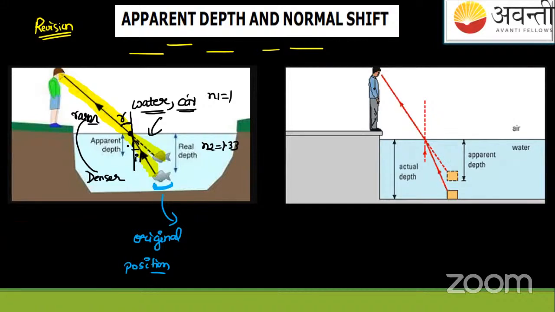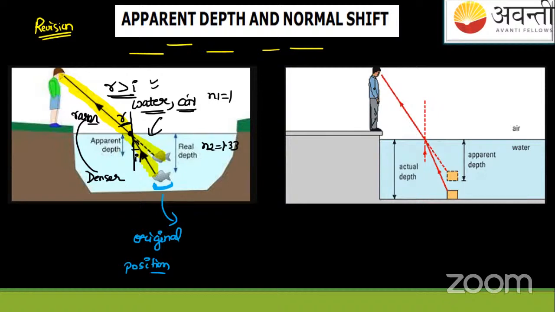So when the ray is deviating away from the normal, you can see this is a law. This is due to the reason what? The law of refraction. When the ray passes from this medium, denser to rarer, it is deviating away. I'll say here R is greater than I. We know the reason, denser to rarer.